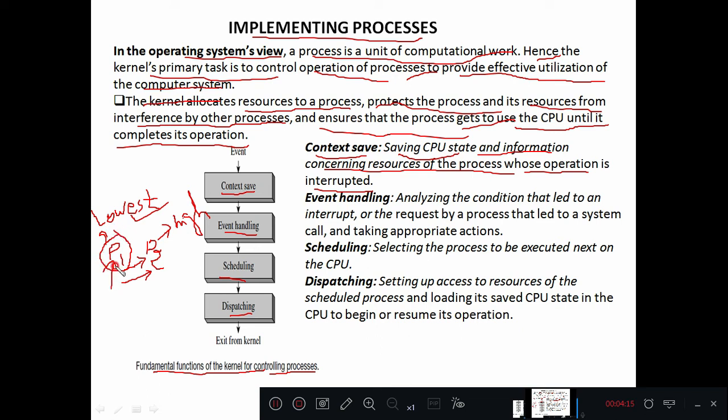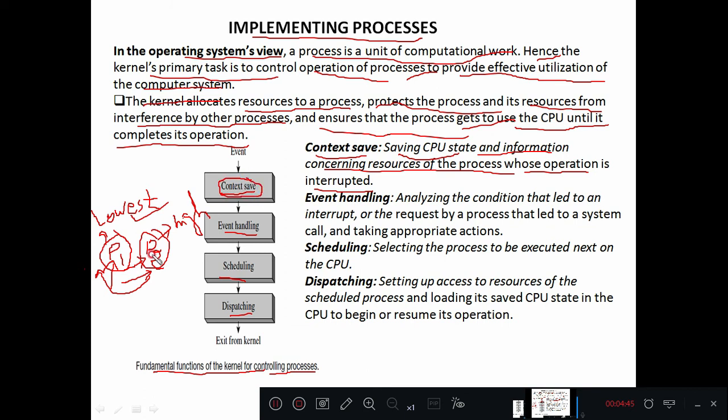If it is not saved properly, then once the execution of P2 is over and the CPU is given back to P1, P1 would be executed from scratch, from the first instruction. It has to be executed from where it was interrupted. This is the main task of the kernel, which is the context save.